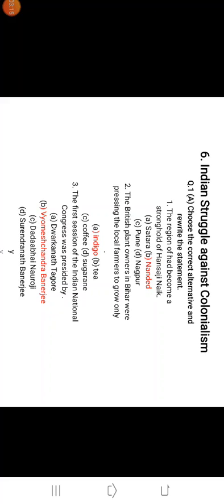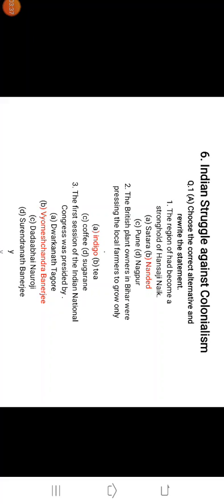Then we discussed the background of founding the Indian National Congress. First we discussed the background. The founding of the Indian National Congress was a key event in the independence movement of India, and after that we talked about the actual founding of the Indian National Congress.